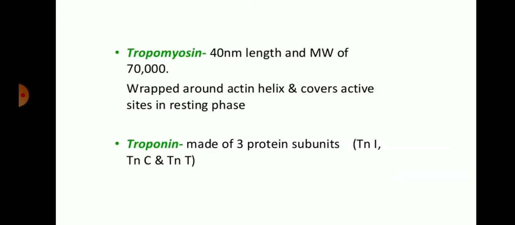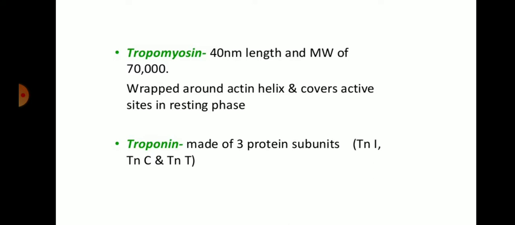This actin filament is associated with tropomyosin and troponin. Tropomyosin is about 40 nanometers in length, with a molecular weight of about 17,000. This tropomyosin wraps around the actin helix, and whenever the muscle is in the resting phase, it covers the active site of the actin filament where it binds to the myosin head.